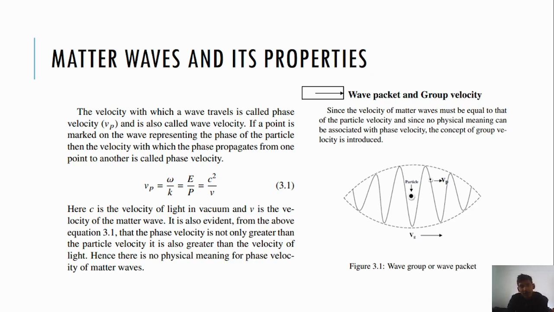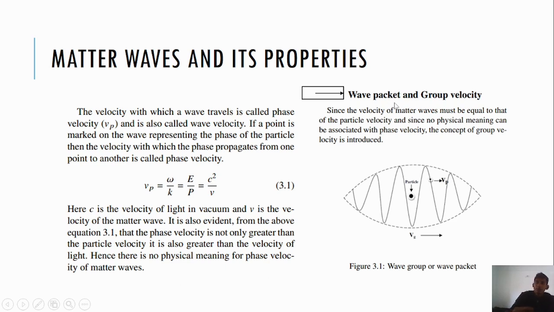It is evident from the above equation 3.1 that phase velocity is not only greater than the particle velocity, it is also greater than the velocity of light. Hence there is no physical meaning for phase velocity of matter wave.